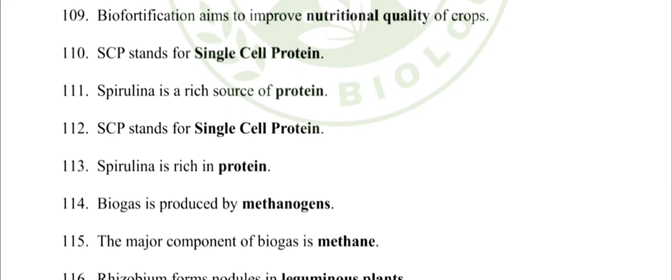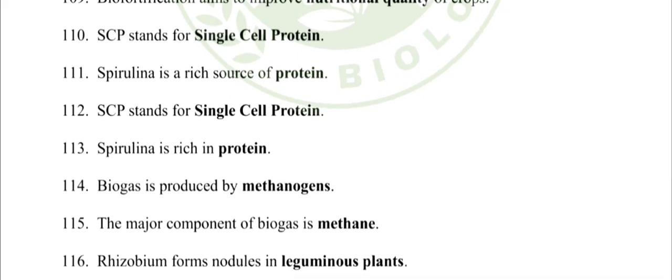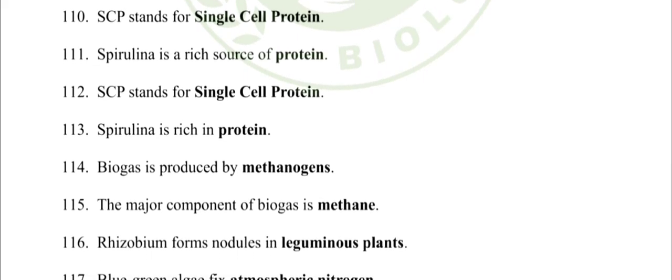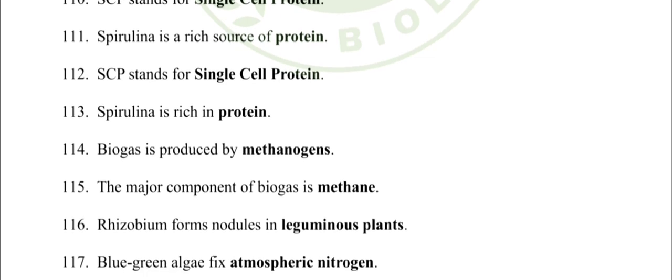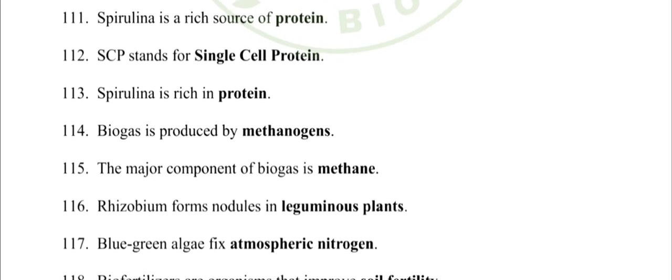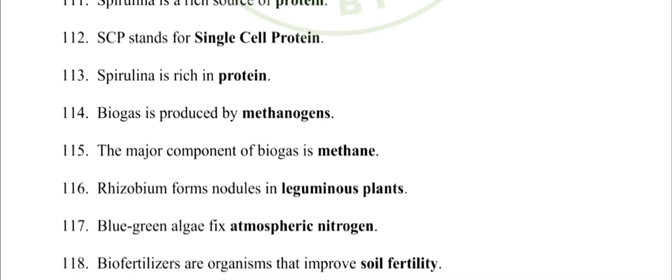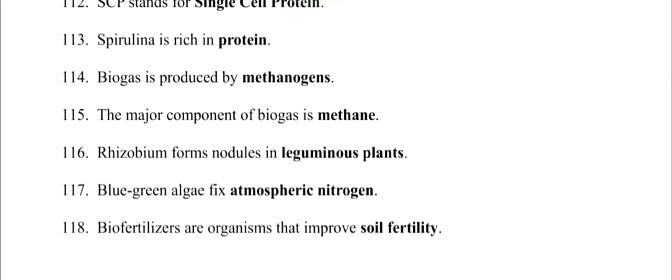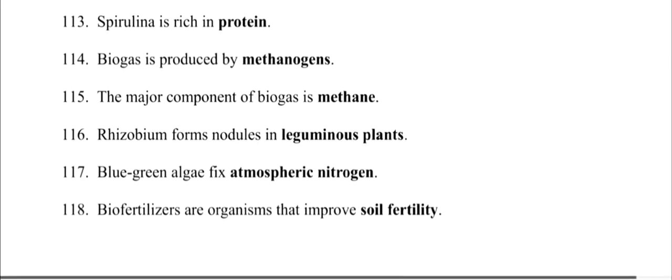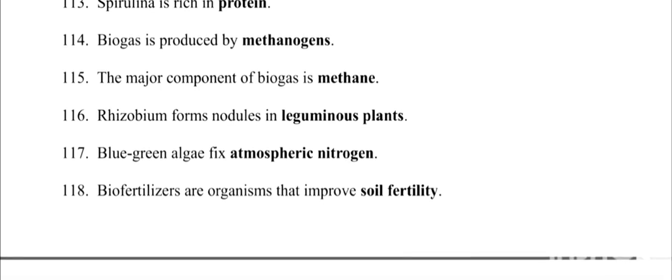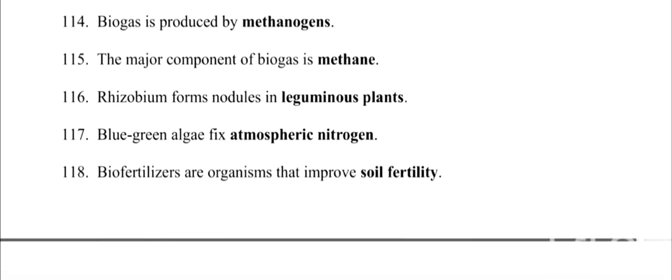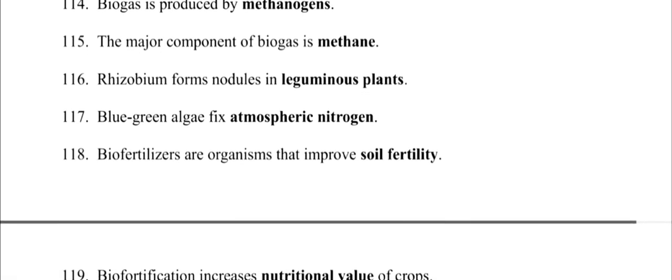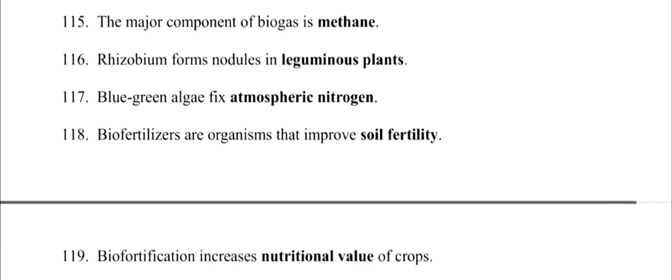114. Biogas is produced by methanogens. 115. The major component of biogas is methane. 116. Rhizobium forms nodules in leguminous plants. 117. Blue-green algae fix atmospheric nitrogen. 118. Biofertilizers are organisms that improve soil fertility.